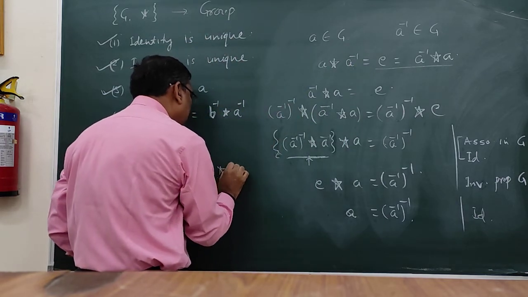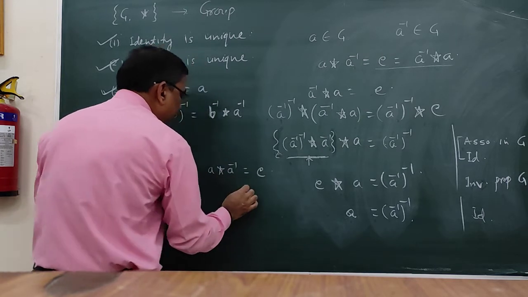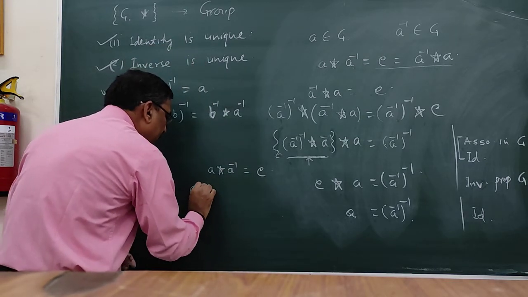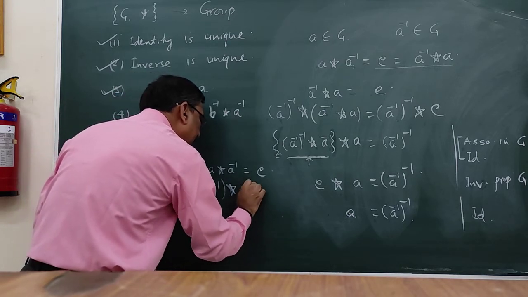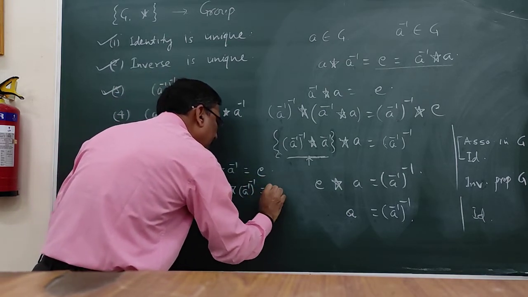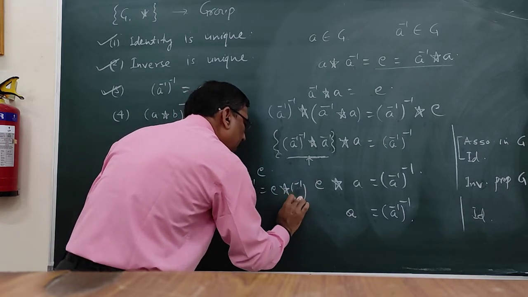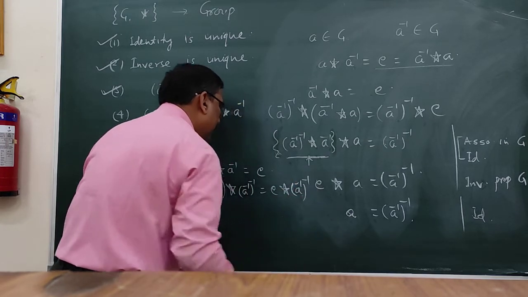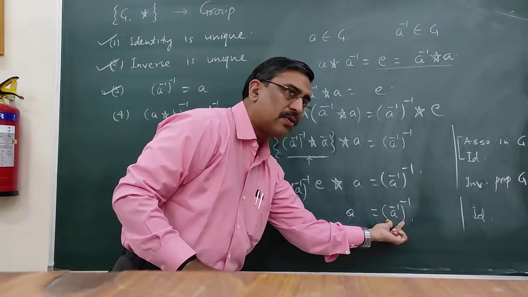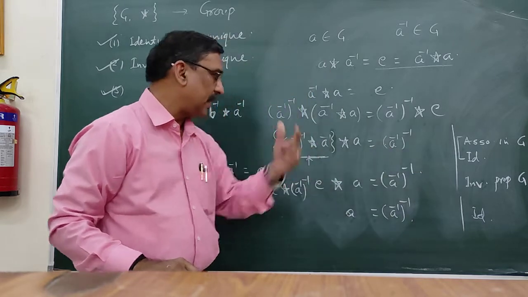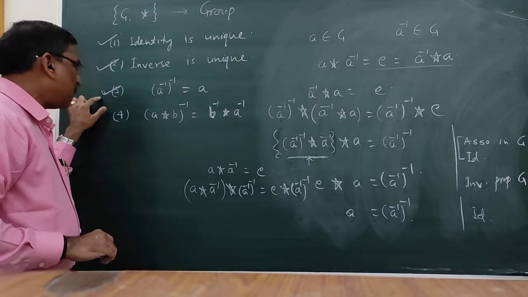A operation A inverse is equal to identity, and operating it with A inverse of A on the right side, we can prove that A inverse is equal to A inverse of inverse A. So we have proved these three properties.